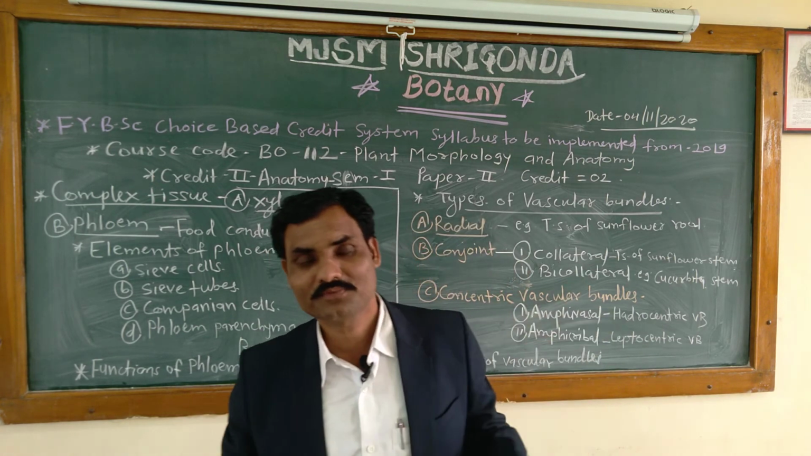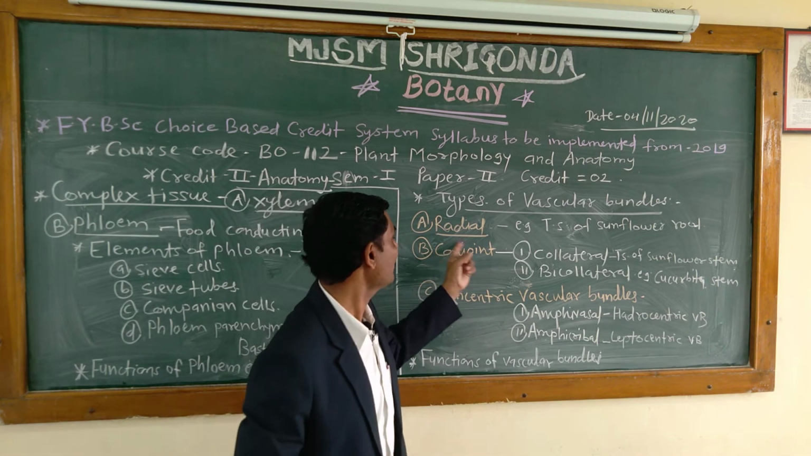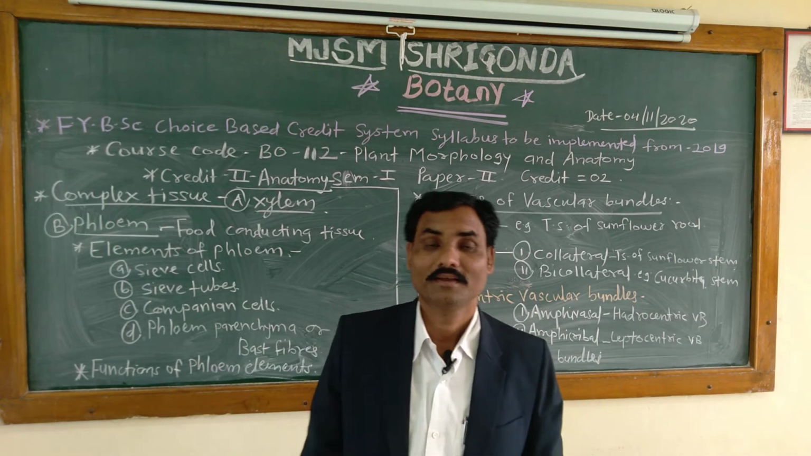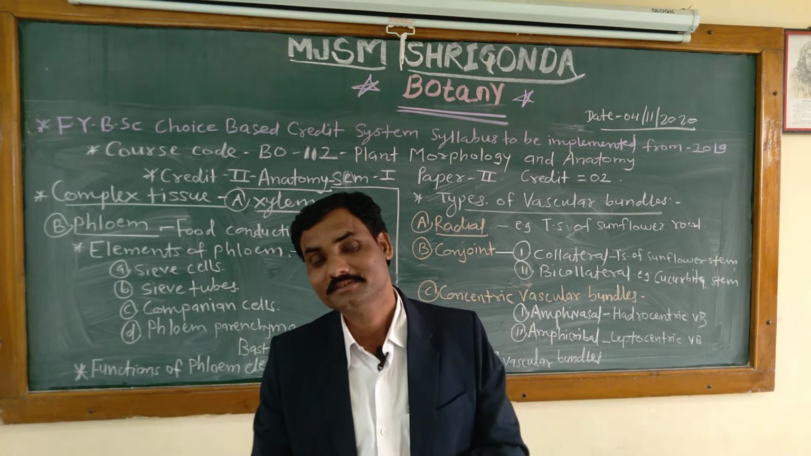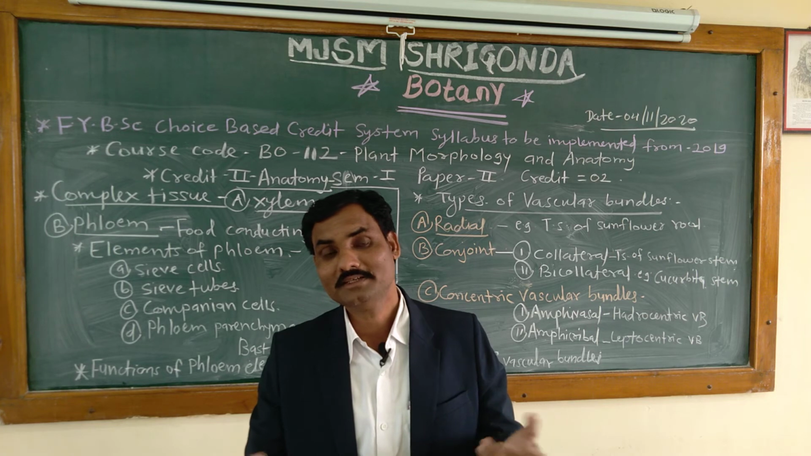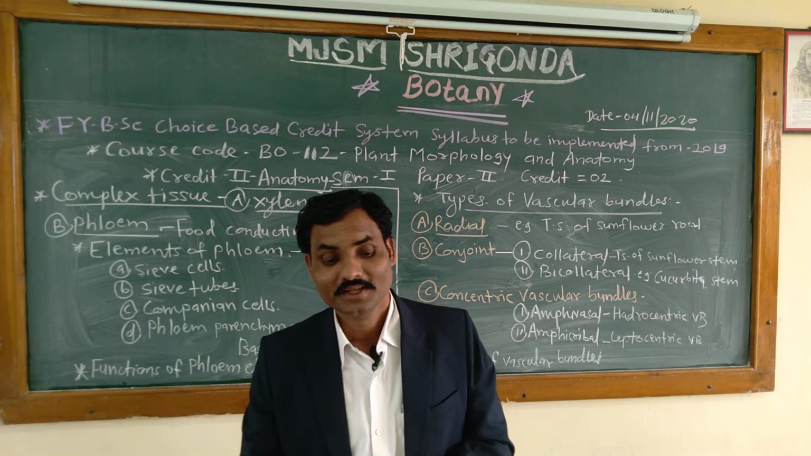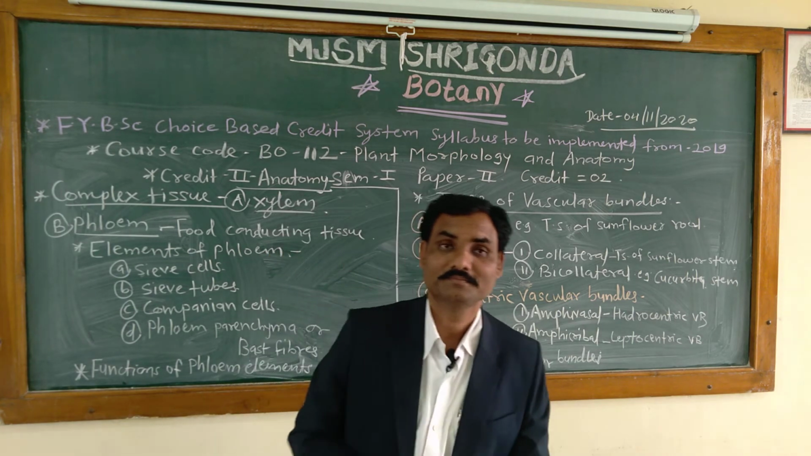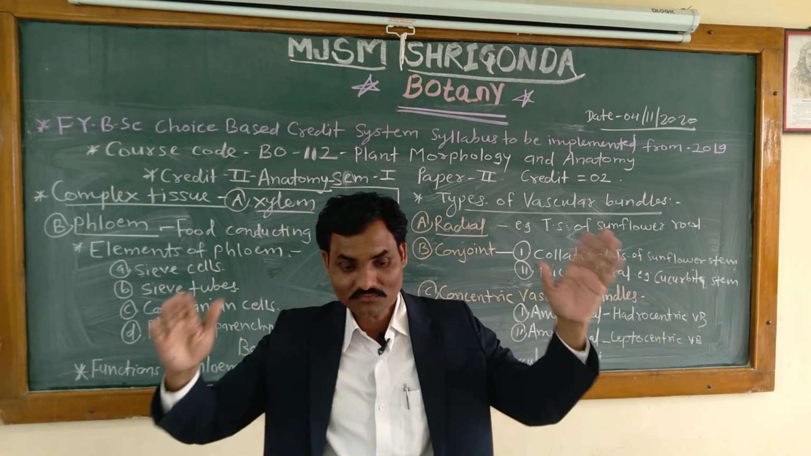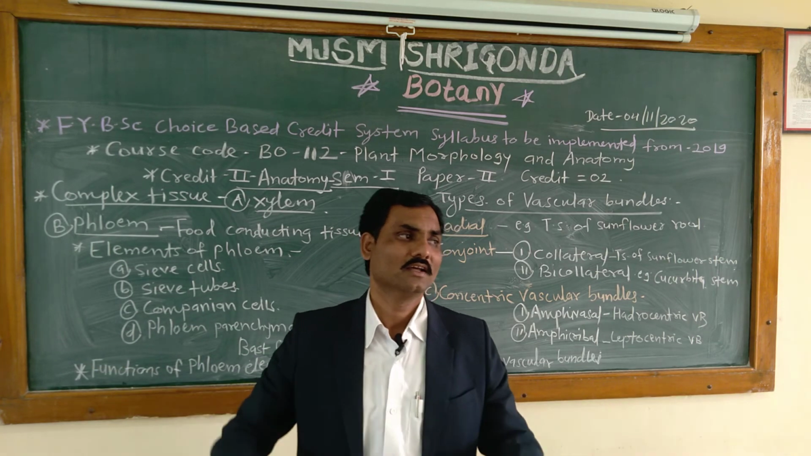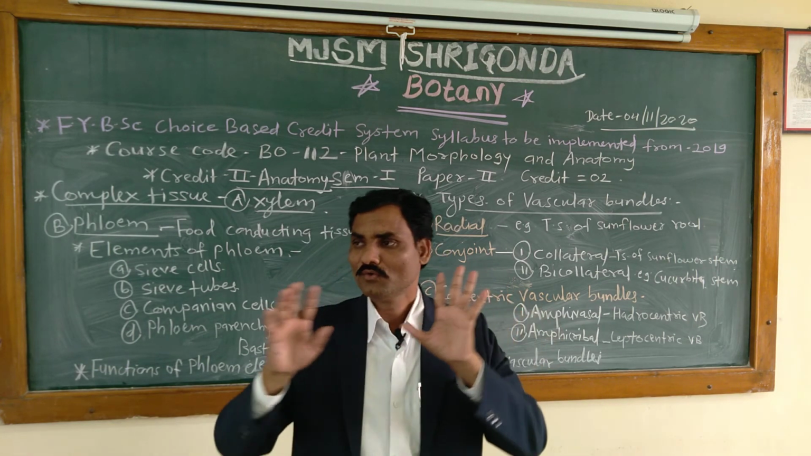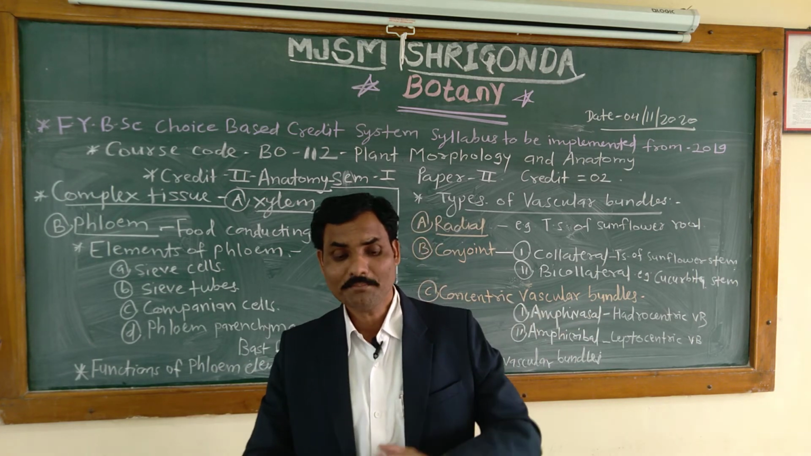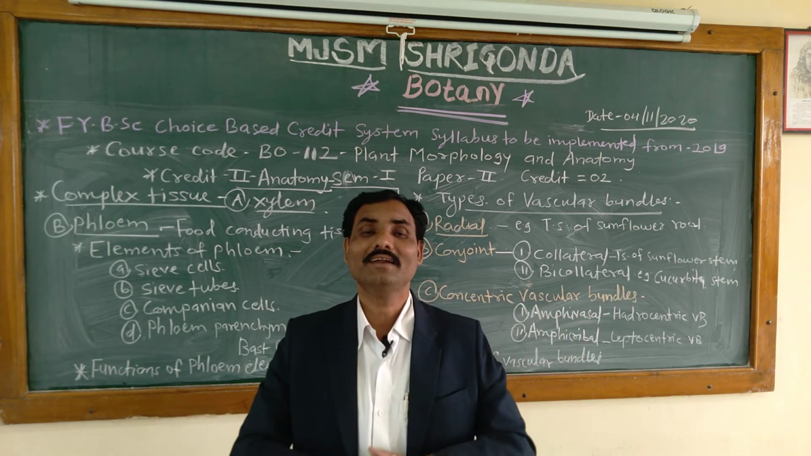They have different types. First is the radial type of vascular bundles. The name indicates radial symmetry. In this type, xylem and phloem are found in separate patches. The xylem has a separate patch, the phloem has a separate patch. That is, xylem and phloem are found in separate patches on alternate radii.